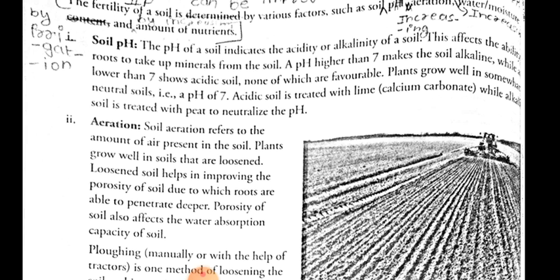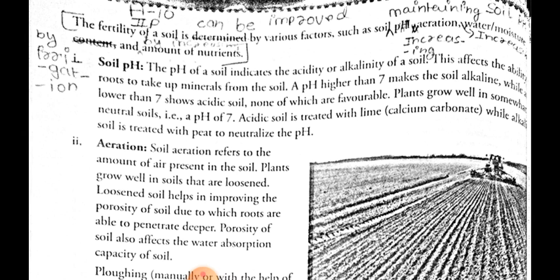First we will talk about soil pH. What is the meaning of pH? pH is a scale which determines the acidity or basicity, or we can say alkalinity, of a substance. When we come to the soil, soil pH indicates the acidity or alkalinity of the soil.